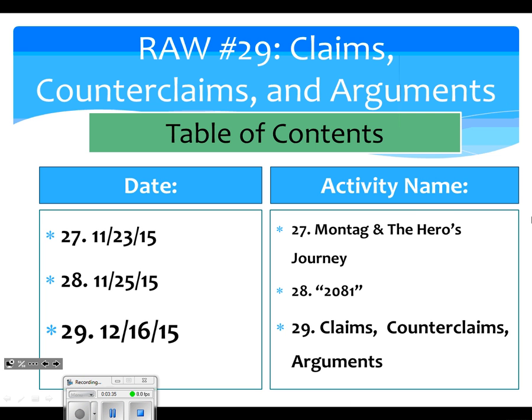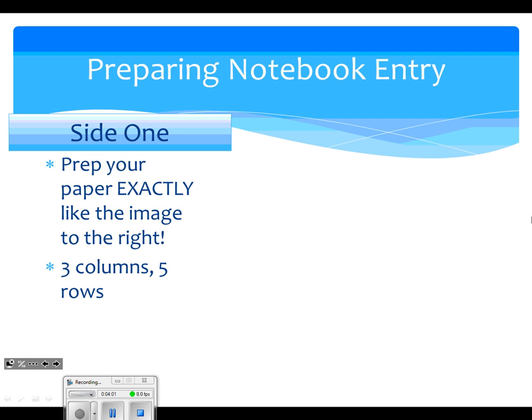So today is going to be our 29th entry. Today's date, December 16th. And the title: Main Claims, Counterclaims, Arguments. All right. Now, today's entry is going to have 3 major parts to it. I'm going to walk you through each part, and each part has a different setup. All right? Let's get going. So this is going to be part 1.